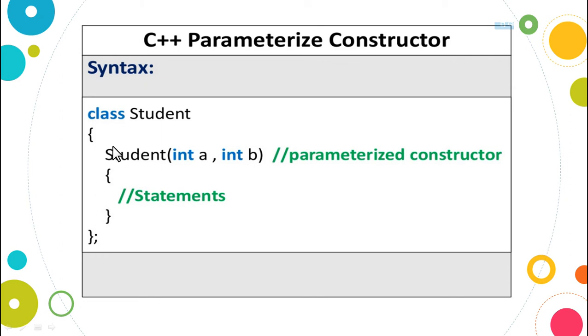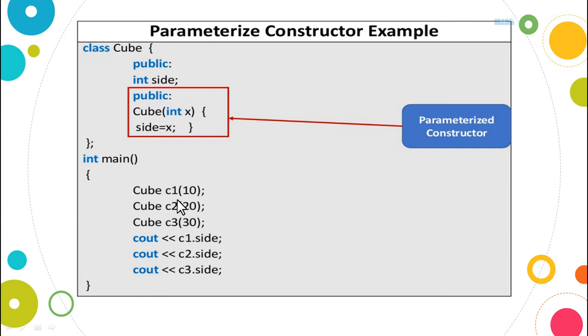If you don't specify anything here, what will happen? It will be considered private. So it is wrong. What should be the access label of the constructor? The access label of the constructor should be public. So we have noted the mistake here, it's for your knowledge. Student is the name of the class and the name of the constructor is also student. It takes two parameters of integer type and initialization statements will be there.